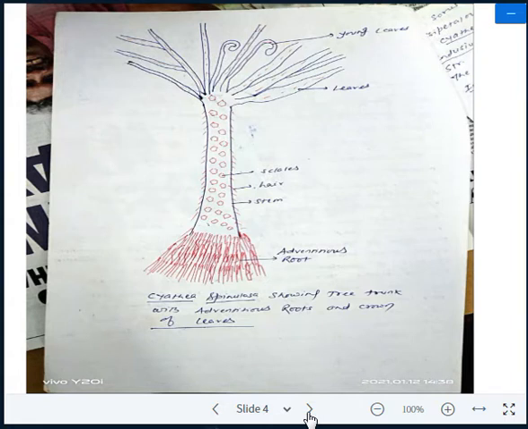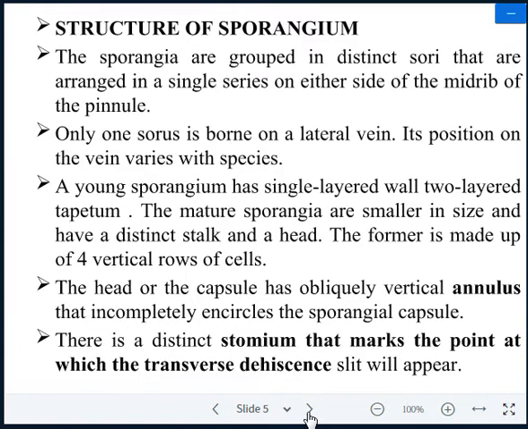If you are talking about the structure of the sporangium, as you know very well, reproduction in ferns takes place by spores, which are produced within the sporangium, and the sporangium always develops on the ventral surface of the leaves. In all ferns, as I have discussed many times, the sporangium develops towards the ventral surface of the leaves, and the leaf which bears the sporangium is known as a sporophyll.